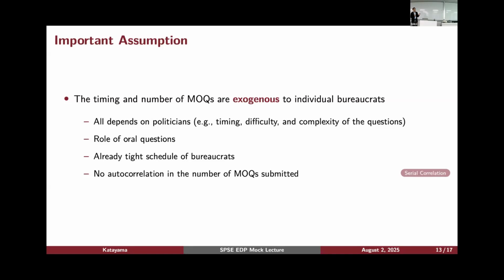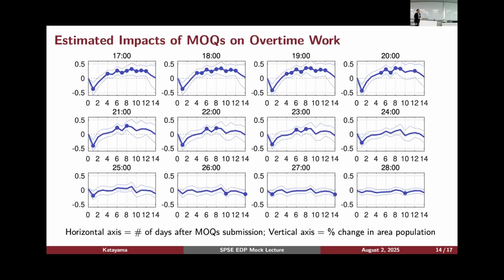So this is exogenous to individual bureaucrats, meaning that the bureaucrats do not have any control over the submission of MOQs. I don't want to talk about the role of oral questions, but the bureaucrats are already working on a really tight schedule. So they do not have any room to work in advance. So if that is the case, this is okay. And we can check whether there is autocorrelation in the number of MOQs submitted or not, but we can safely say that this is exogenous to the bureaucrats. If you believe that this is an okay assumption to make, here is the result we can get.